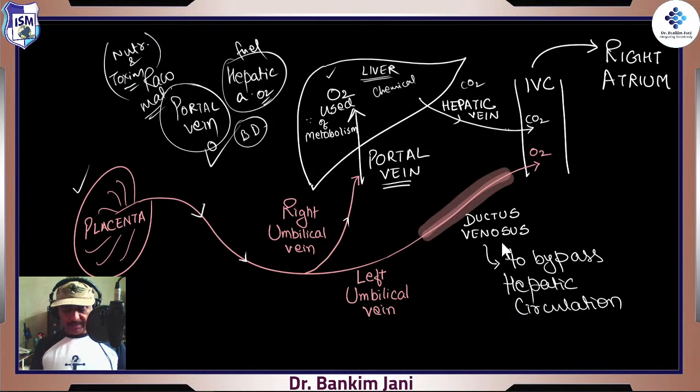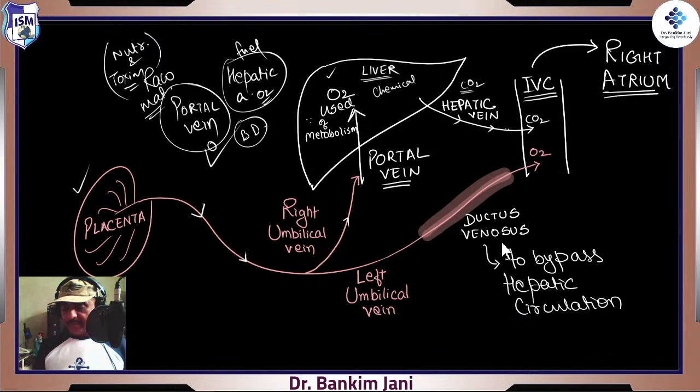Okay, oxygen, nutrition, everything given, utilized. So now blood will come out. It has to come out. It comes out with CO2, carbon dioxide, because oxygen has been utilized. It goes into the hepatic vein. This hepatic vein opens into the inferior vena cava. Now it is making sense. It opens into the inferior vena cava, right? From the inferior vena cava, we know that it lands into the right atrium.